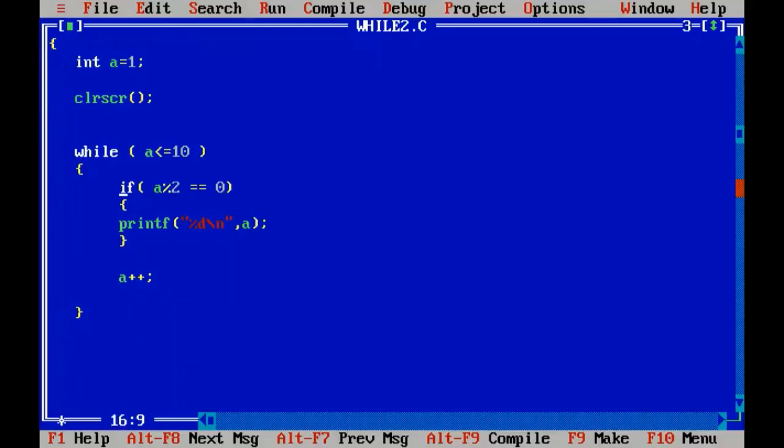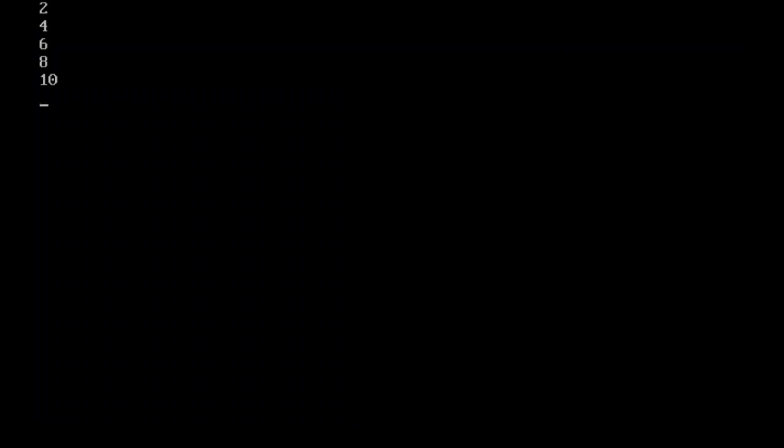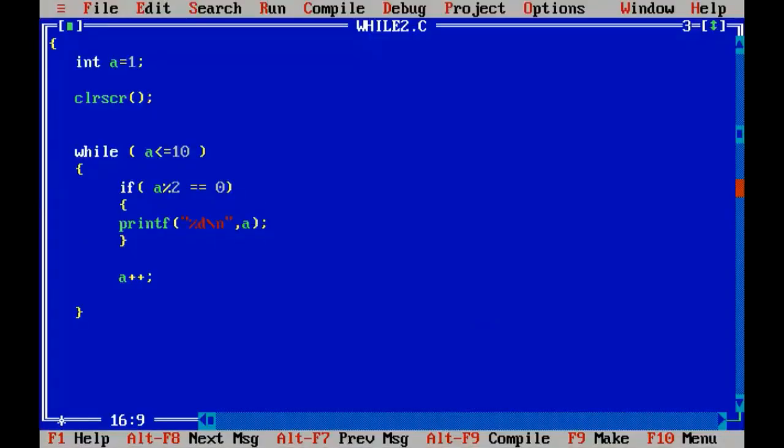So let's go and run this again. See, now we have got only 2, 4, 6, 8, 10. So what happened here? The value of a is printed only when it is divided by 2 and produces 0 as the remainder, right?